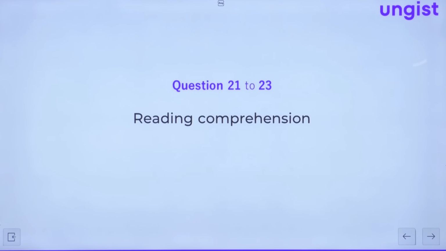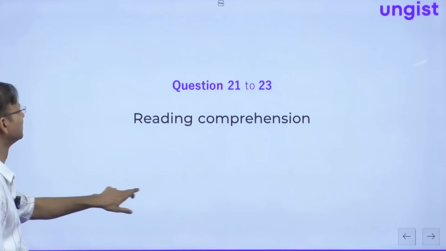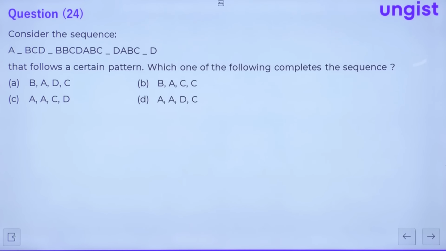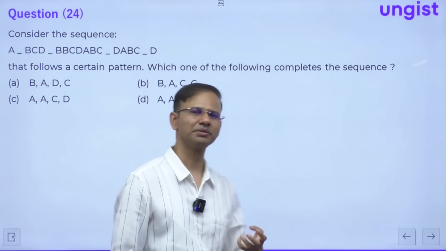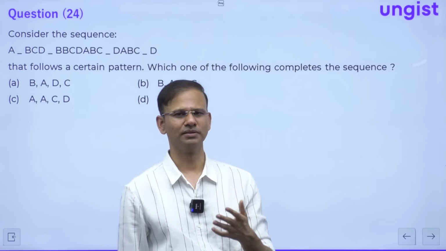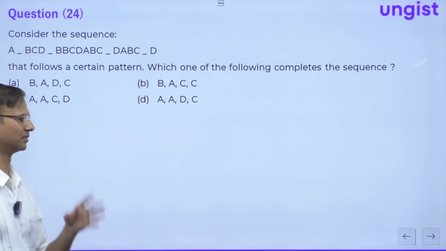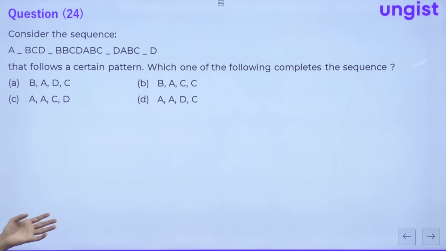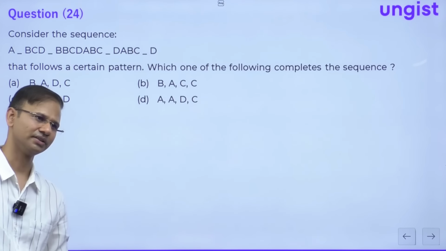Again, 21 to 23 are reading comprehension. Okay, no problem. Now guys, question number 24. Now this question has become the favorite question of UPSC. UPSC has been asking this question for several years. For the past 4-5 years they have asked this question every time, right?